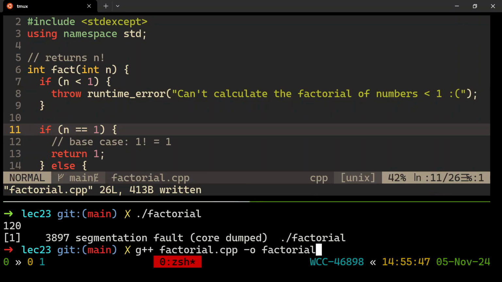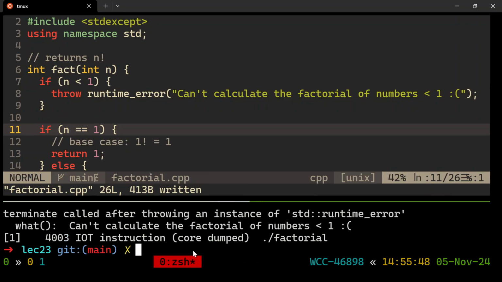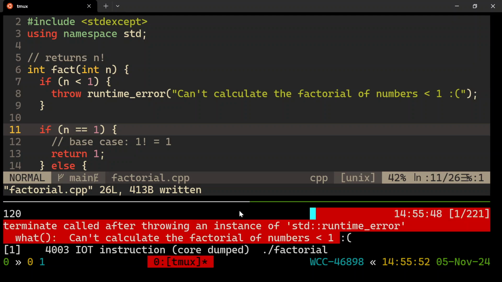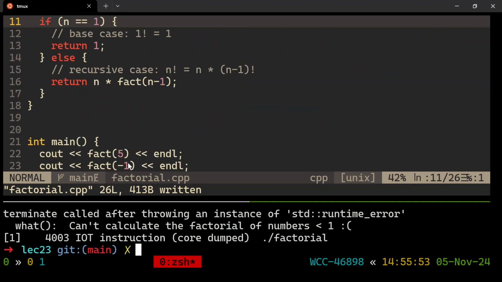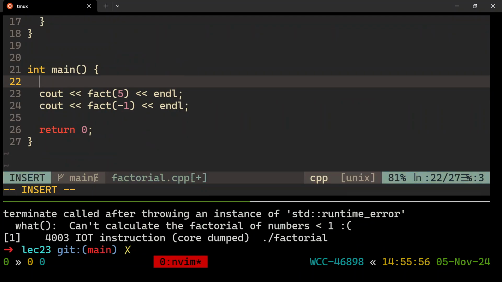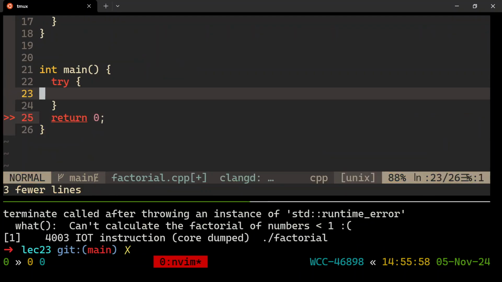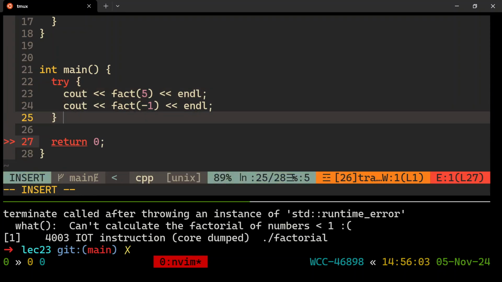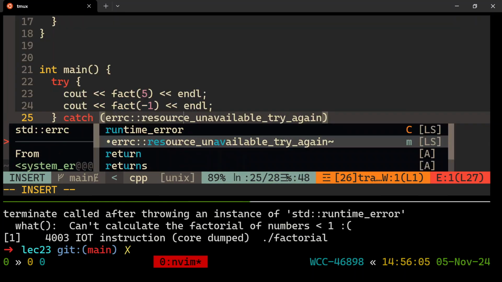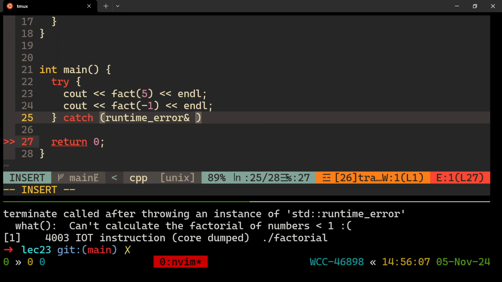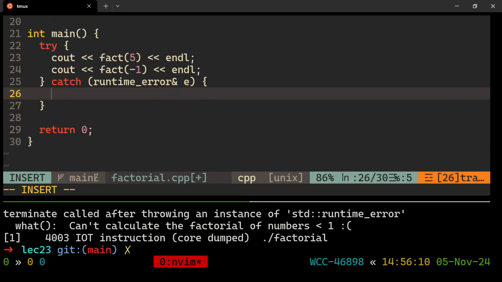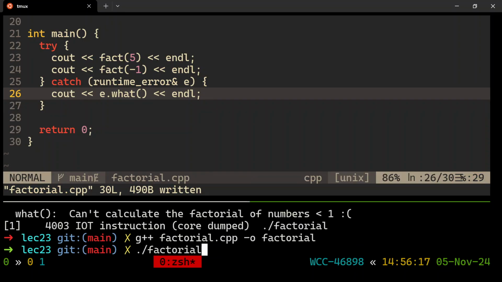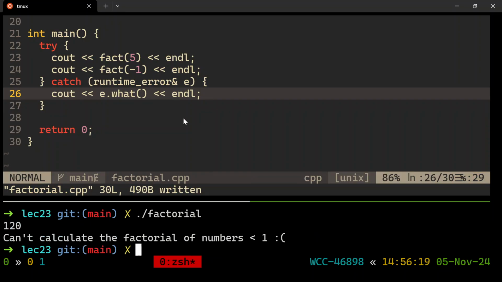And now when we compile and run this, it's going to be happy. It's like, we have a runtime error. Here's the information. You should have caught it. That's beautiful. Now I can try catch. So like try to do all this, if we can do it. And otherwise, let's catch. Right? Catch that runtime error by reference and call it e. And I'll cout like e.what or something. That will be my way of handling the problem. All right. There we go.